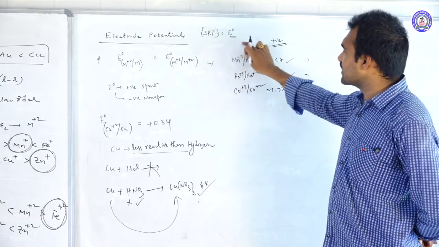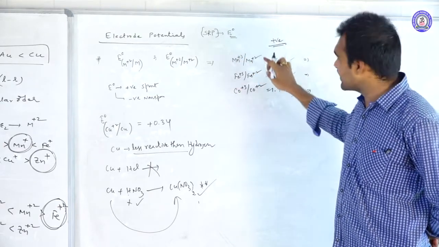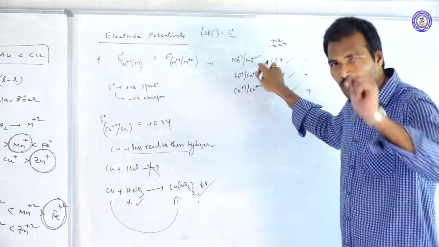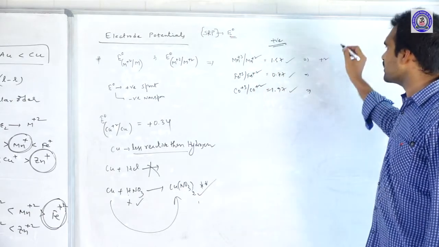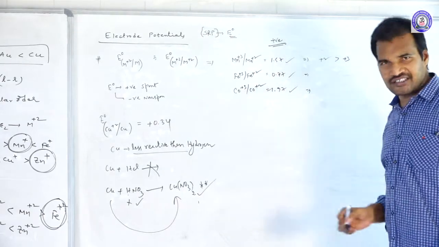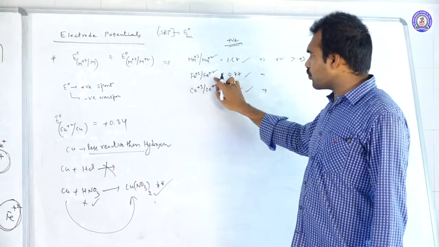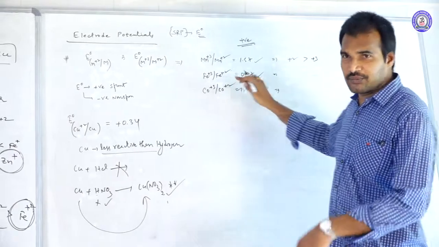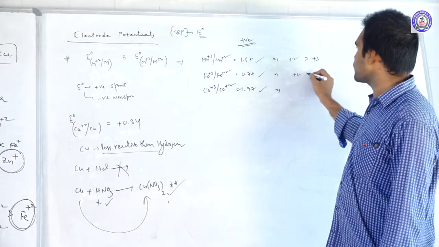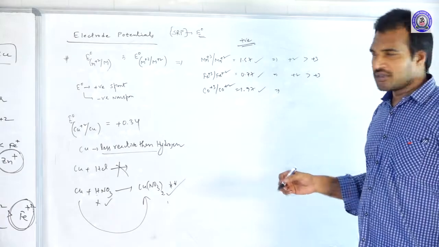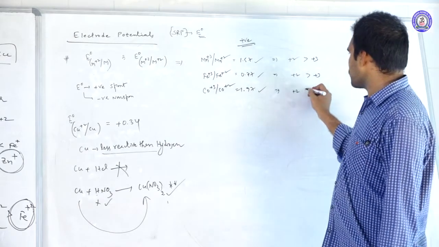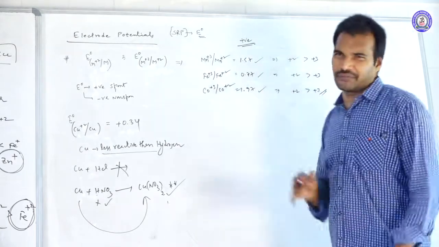Mn plus 3 can easily convert into Mn plus 2. That means Mn plus 2 is more stable. So plus 2 is more stable than plus 3. That is the conclusion from it. Here also it is the same. Plus 3 becomes plus 2 easily. That means which is stable here? Plus 2 is more stable than plus 3. So here also plus 2 is more stable than plus 3. This is the conclusion from it.